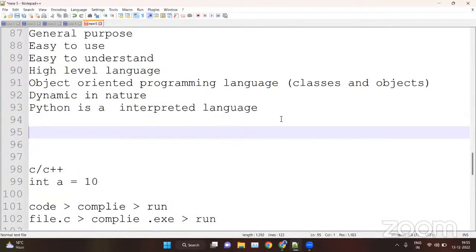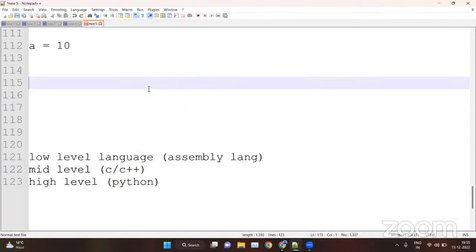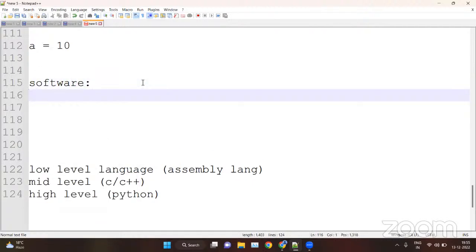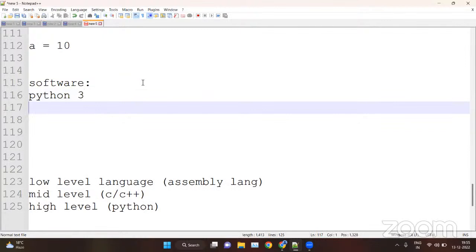Now the most important, the software that we are going to use for Python is, of course, the Python software. Then we will use Python 3, basically 3.10. And then we will use the IDE. IDE means integrated development environment.